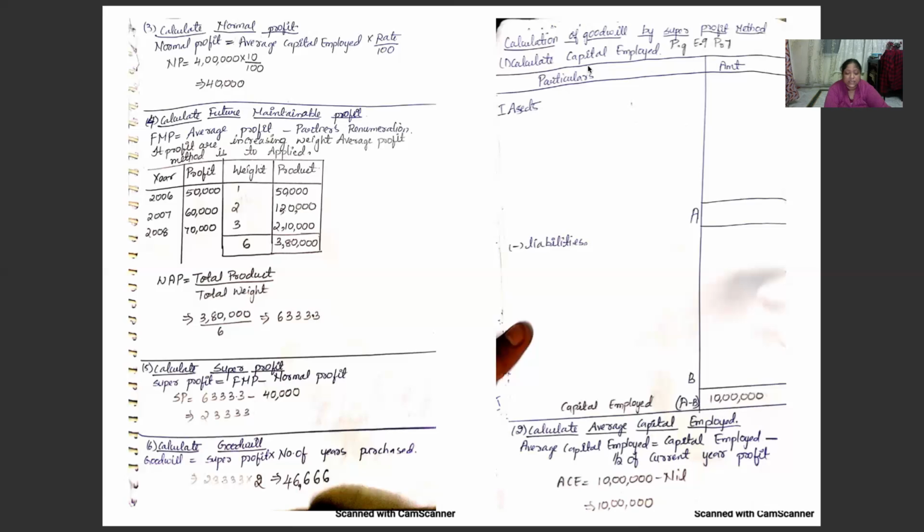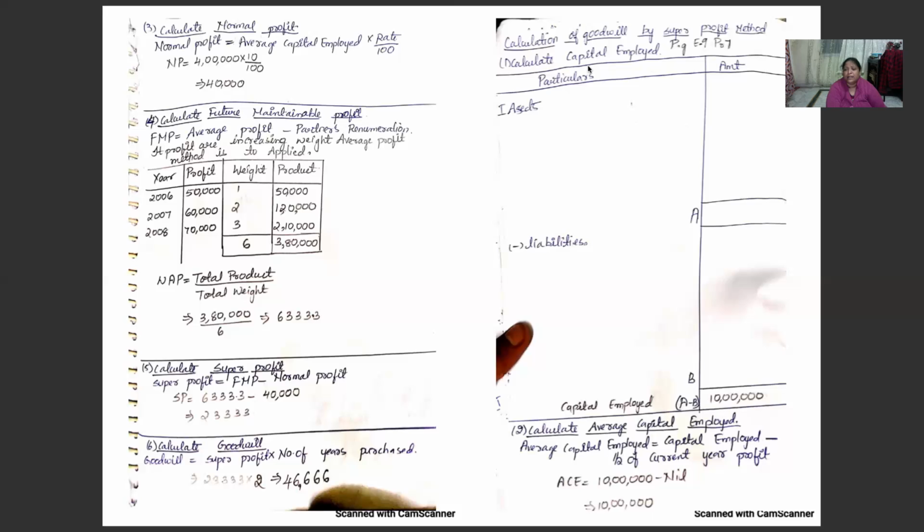Now the step we have to check, in this problem also the profits are up and down. A similar method you have to apply. That is calculate capital employed. Capital employed is directly given to us. That is 10 lakhs.